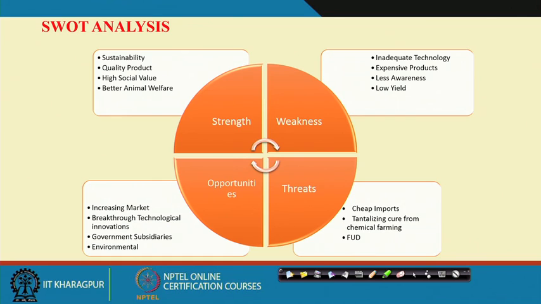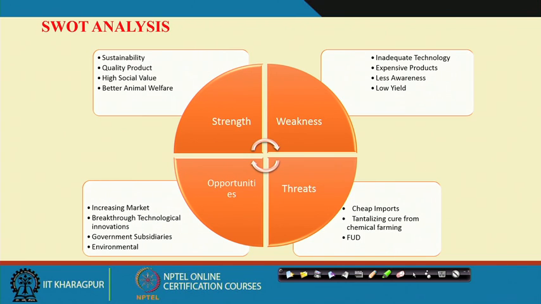The opportunities are increasing market, breakthrough technological innovation, government subsidy and environmental sustainability.